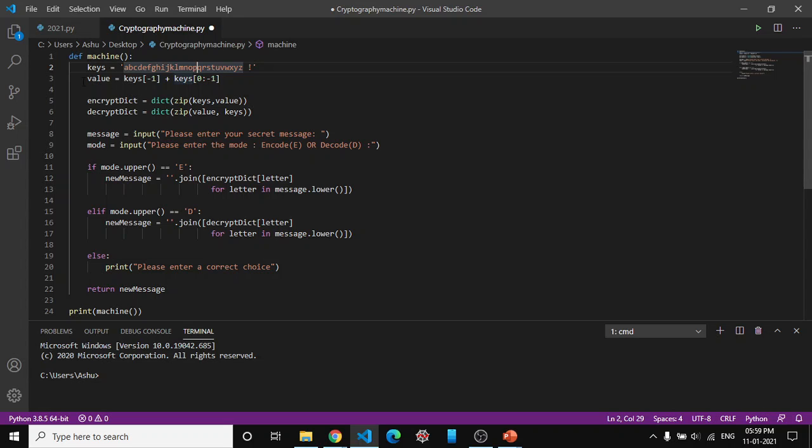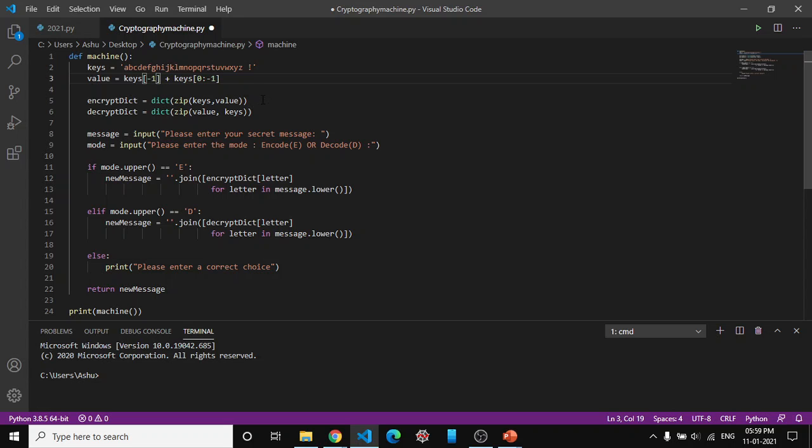Now, the keys we have taken are the letters from the alphabets A to Z. Here the values of the keys in the encryption are processed in such a manner that if we take the alphabet P, then it will assign the value of A. Means if we type P, it will automatically change to A. So we have taken the backward indexing. That's why we started from -1.